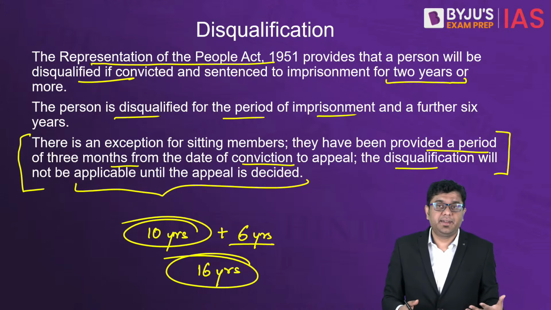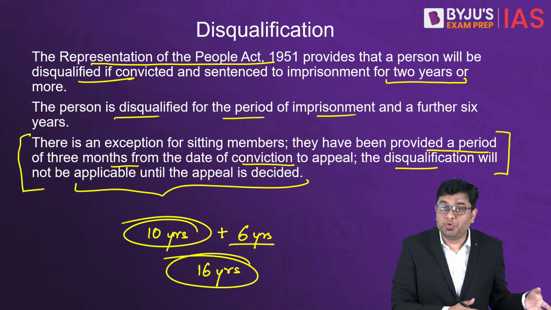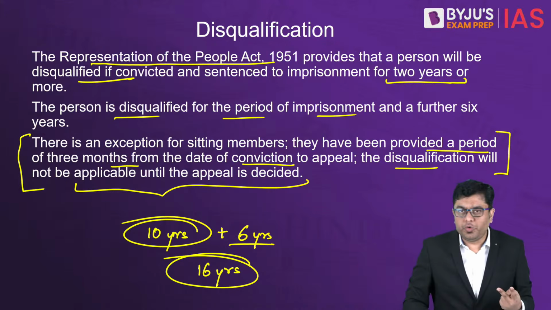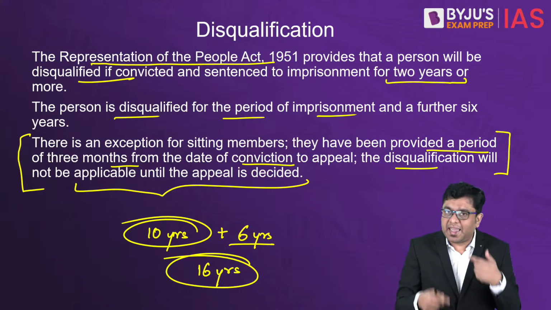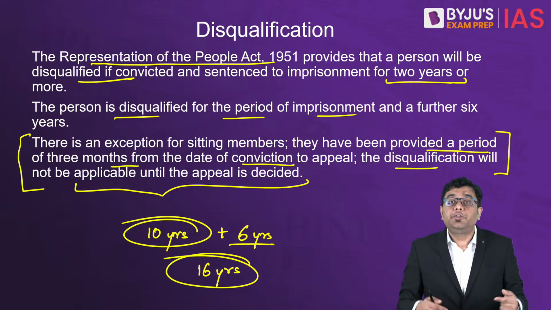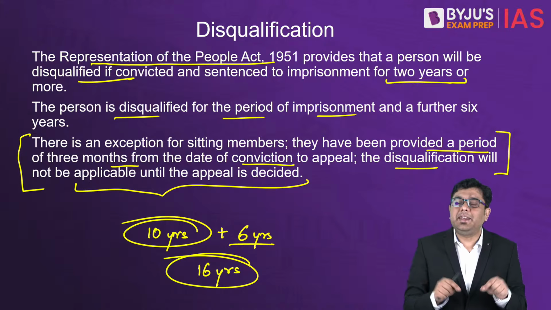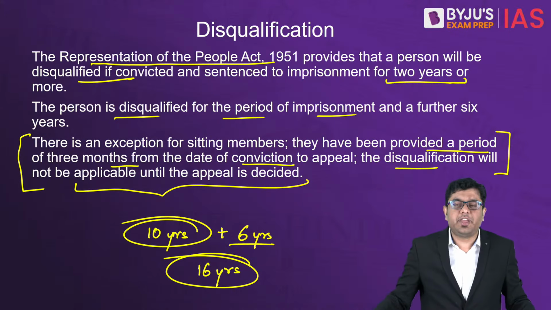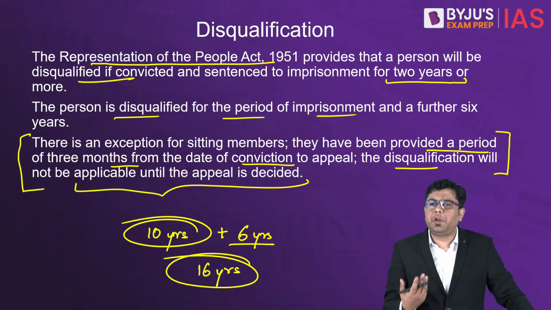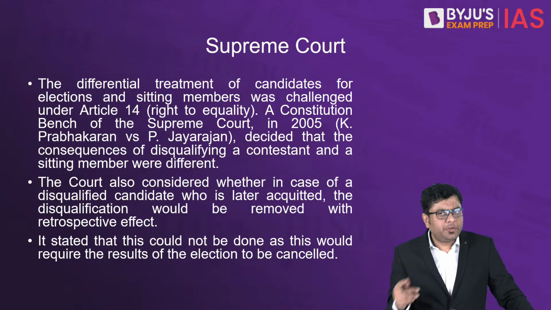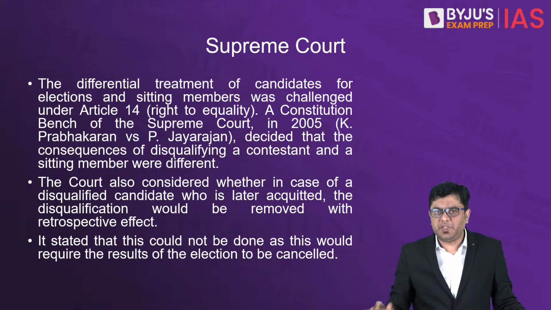But in this case, the disqualification was issued by the Lok Sabha within 2 days. By-elections were announced by the Election Commission within a fortnight. So that again stands in contravention of the last clause we see. Now, when these matters were taken up to the Supreme Court earlier, the Supreme Court made certain judgments.